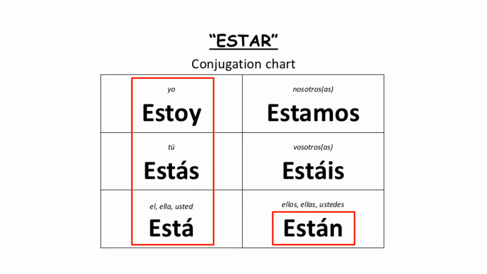Estoy, estás, está, están. Now your turn. Good. Okay, that's enough. Remember, yo estoy, estás, está, están.